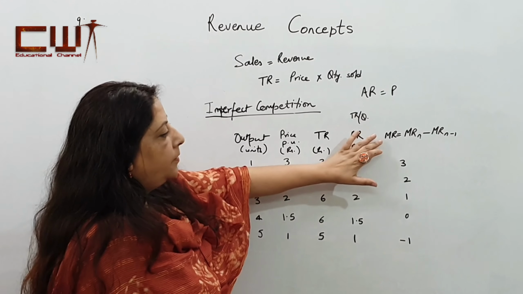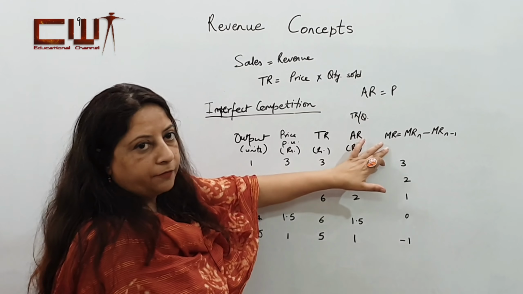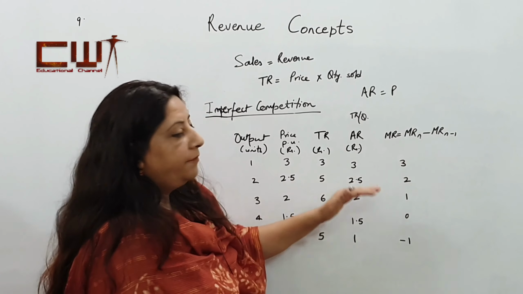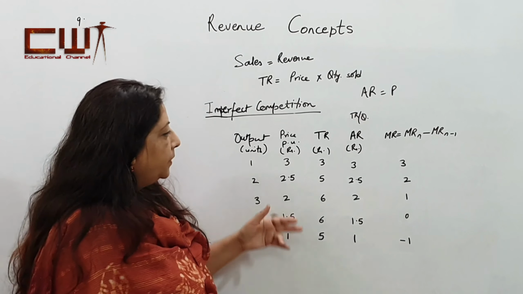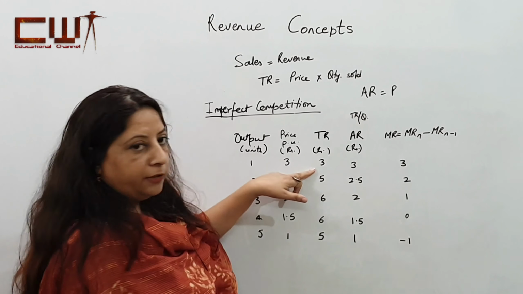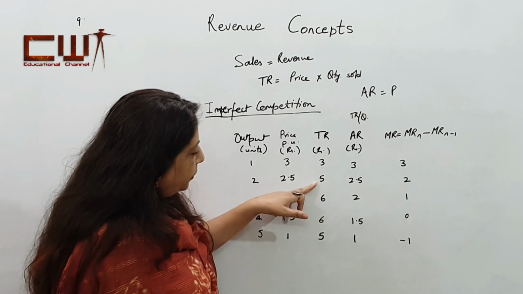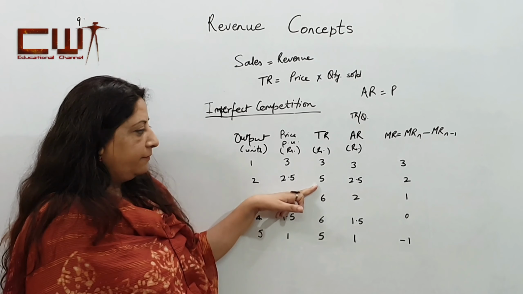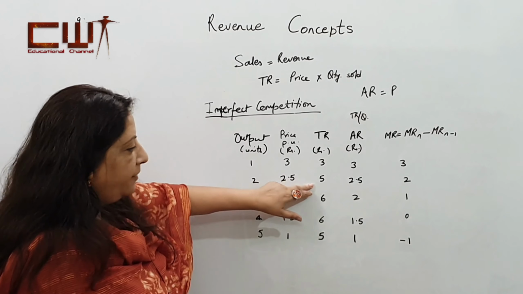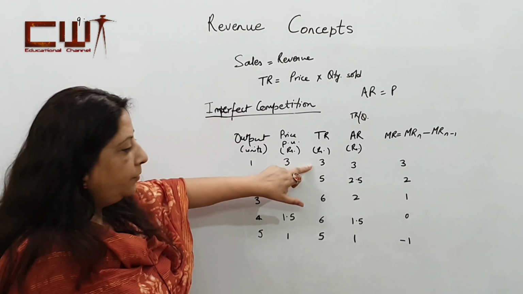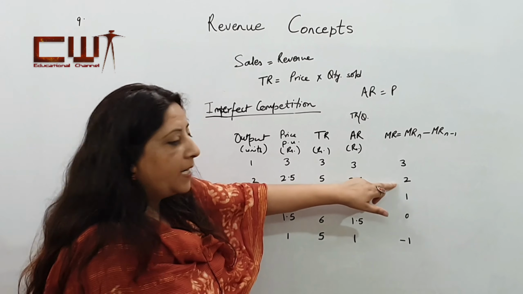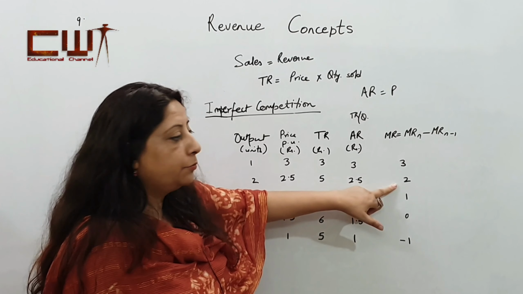Marginal revenue is the total revenue at n units minus the total revenue at n minus 1 units. So, total revenue at 1 unit remains 3, marginal revenue remains 3. Now, at 2 units, the total revenue is 5. So, total revenue 5 minus the previous total revenue, which is 3, gives us 2. So, the marginal revenue in this case becomes 2.